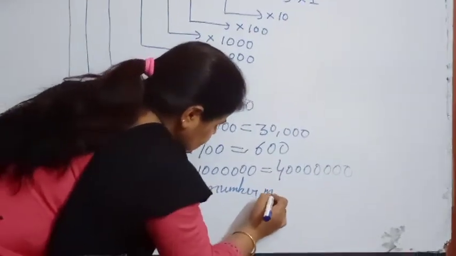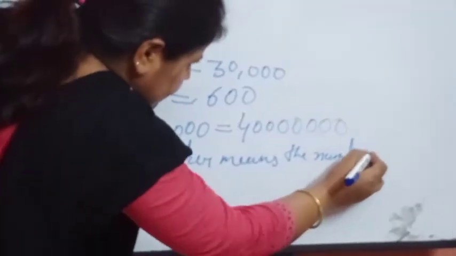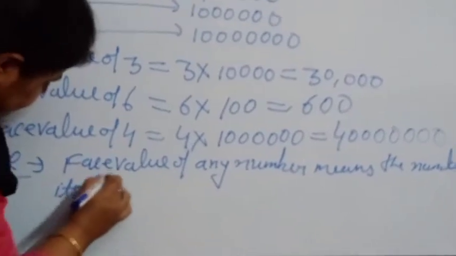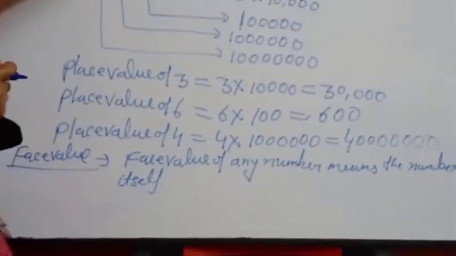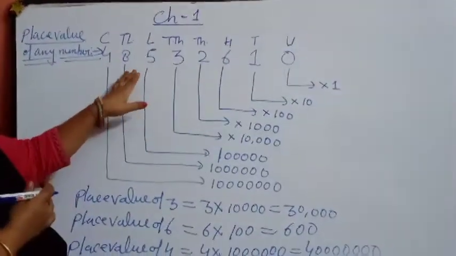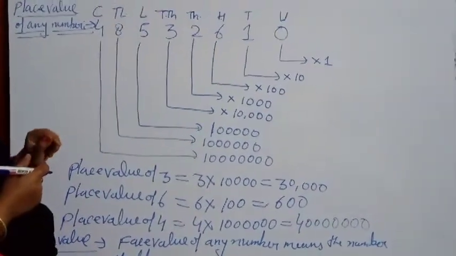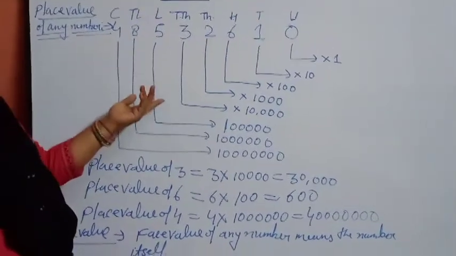For example, if the question is to find the face value of 5, face value always means the number itself, so it will be 5.